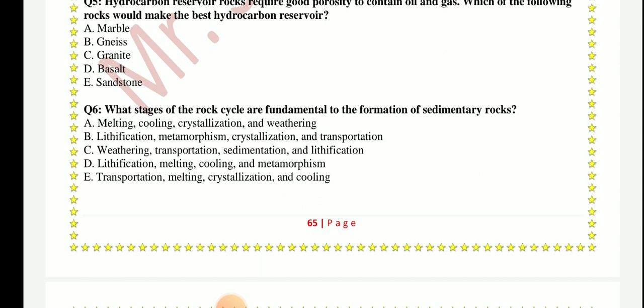Or weathering, transportation, sedimentation, and liquefaction? Or liquefaction, melting, cooling, and metamorphism? Or transportation, melting, crystallization, and cooling? We are talking about sedimentary rocks. So the best answer is C, weathering, transportation, sedimentation, and liquefaction.